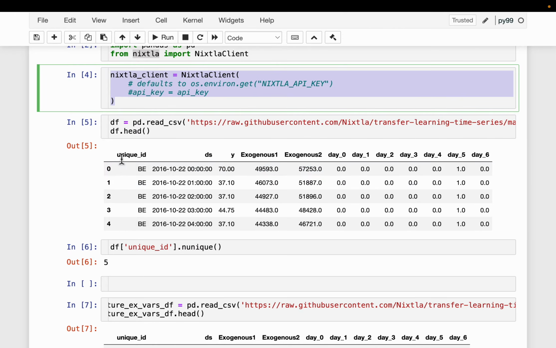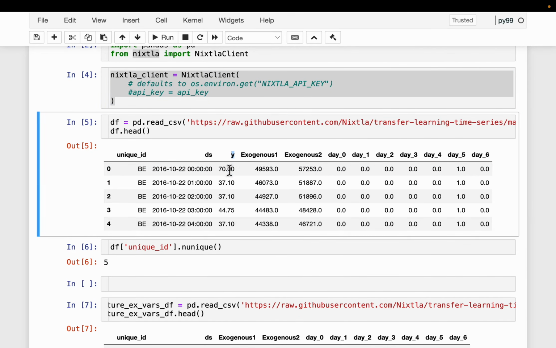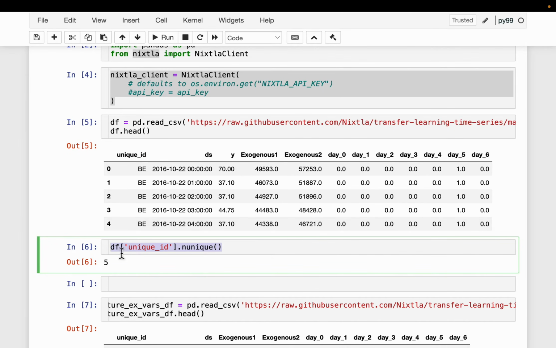Okay. So this is the electricity prices data set. Here the Y represents the prices, and we have the timestamp as DS. As you can see, this is hourly data on the same day: time 0, midnight, 1 a.m., 2 a.m., and so on. And we have this unique ID. You can think of it like a city. So here basically we have the electricity prices from 5 cities.